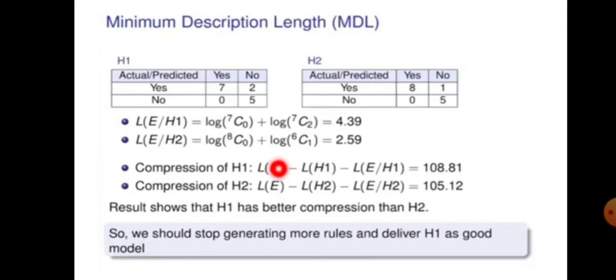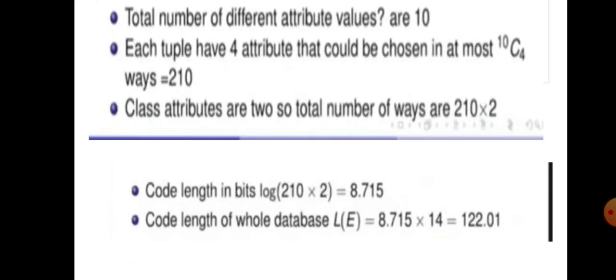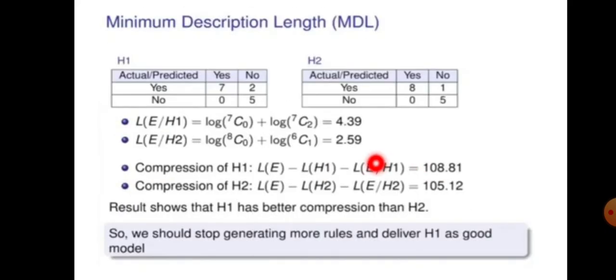So we are making it minus here. We know what L of E is and also what L of H1 is. We already calculated L of H1, that is 8.81, and we calculated these things also. This here is 4.39. So by substituting all these values, I'm getting 108.81 for H1. For H2, I'm getting 105.12.